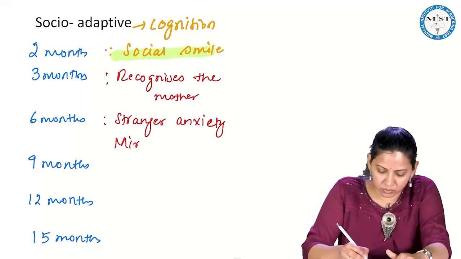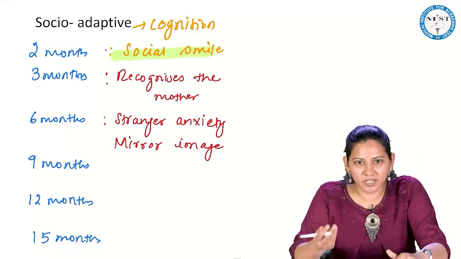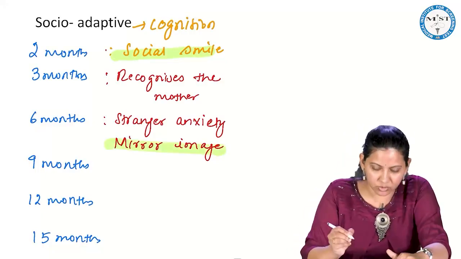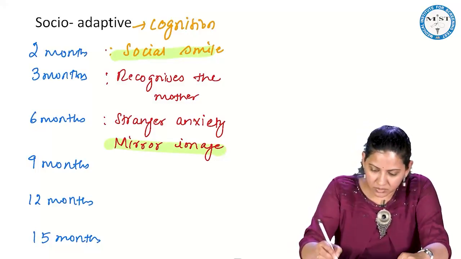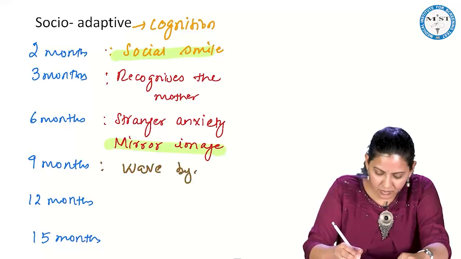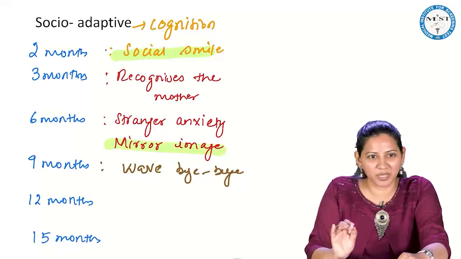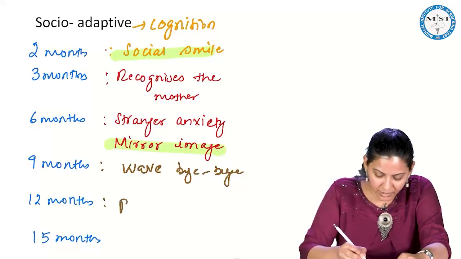Other important milestone is mirror image. What is a mirror image? Child is seeing self in the mirror and smiles. So that is called as the mirror image. So this is again by 6 months. And by 9 months, child will wave bye-bye. Okay, if you wave bye-bye, child will wave back saying bye-bye. So by 1 year, child will play with a simple ball.